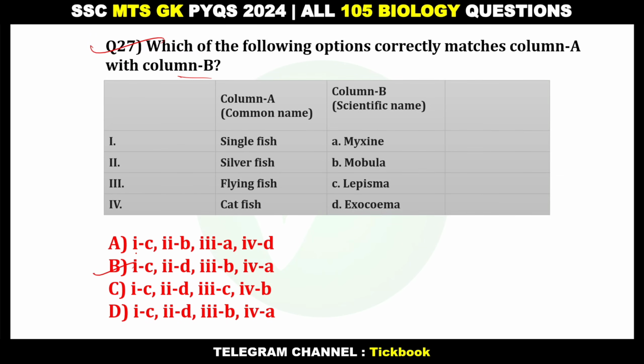Option number B is the correct answer. 1C, 2D, single fish, lepisma, silverfish, exosoma, and flying fish 3B, mobula, and catfish is mixin.